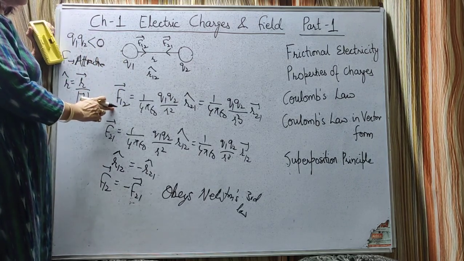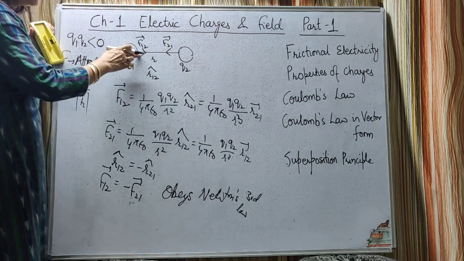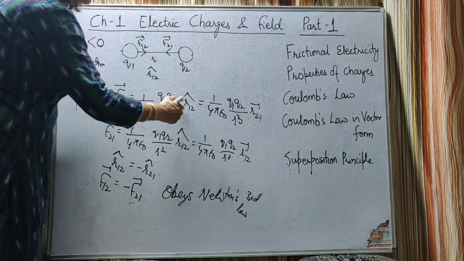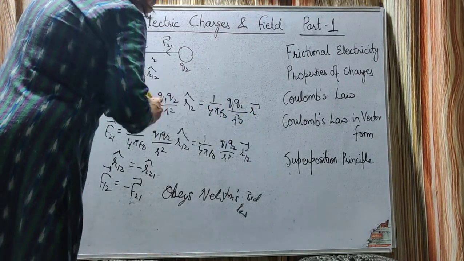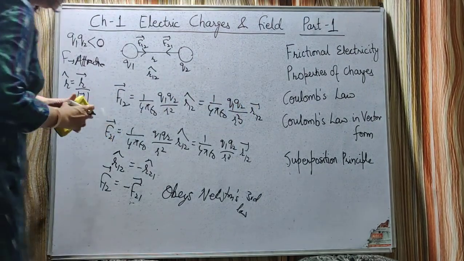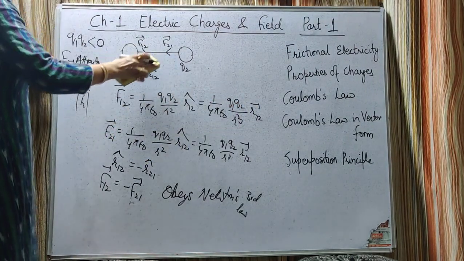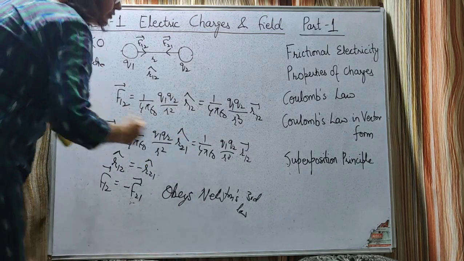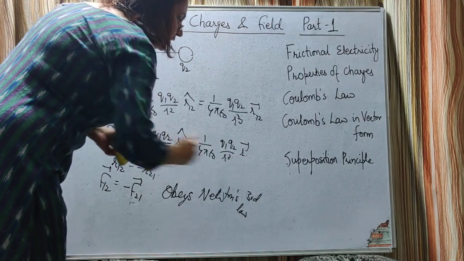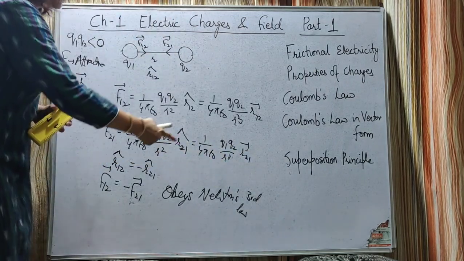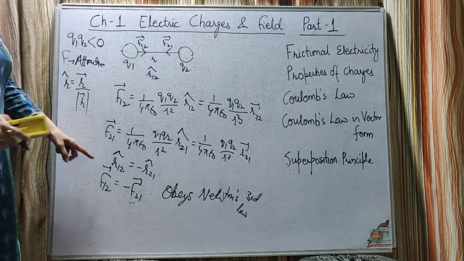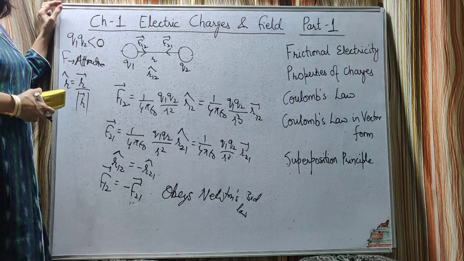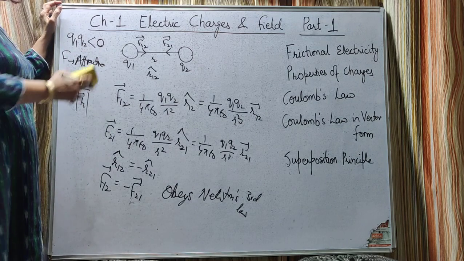Okay, so how can F12 vector be written? This is the magnitude, but what is the direction of F12 vector? This will be r12 unit vector, or if we write r12 vector, it will be divided by r cube. The same way F21 vector is along which direction? r21 unit vector, or if we write r21 vector, then the denominator will be r cube. Okay, so it is obeying Newton's third law. So this way we can write Coulomb's law in vector form.